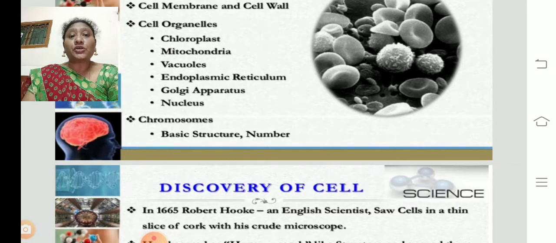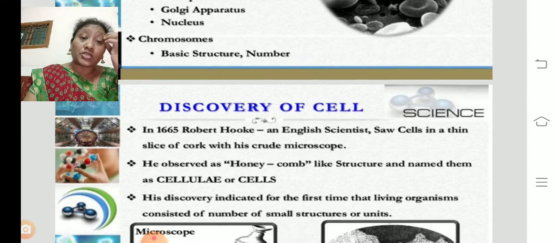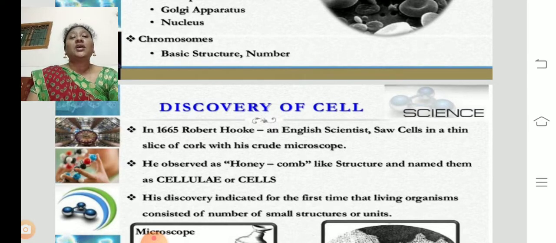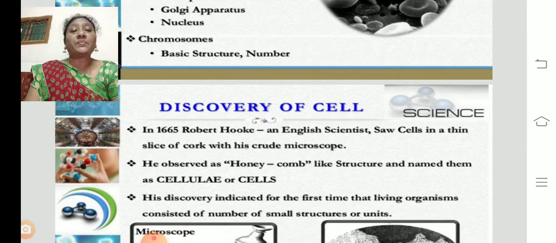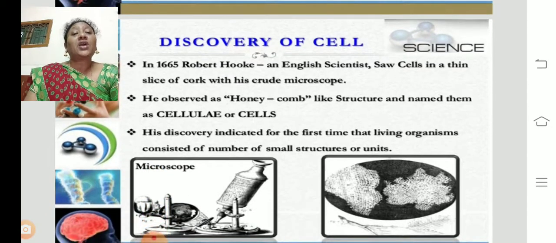Coming to the chromosomes, these are the basic structures. Why are they called basic structures? Because they are the main components which help to transfer the parental traits to the offspring. They will transfer the parental characters to the children. That's why these are called the basic structures, or the basic numbers of the organisms. It should be maintained in a constant number. It is a basic number of chromosomes.